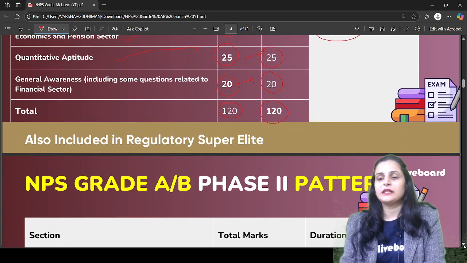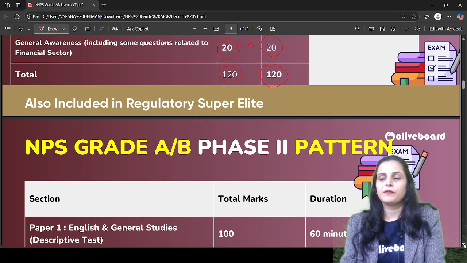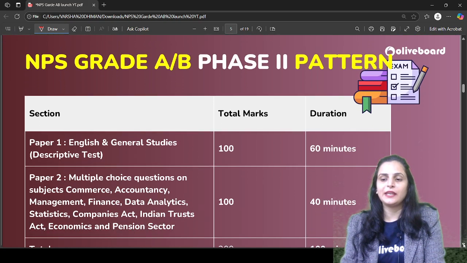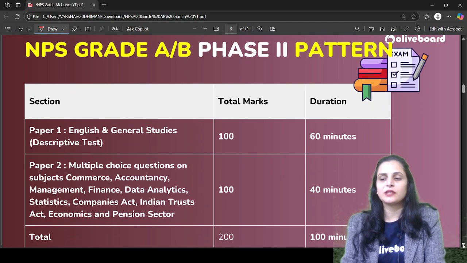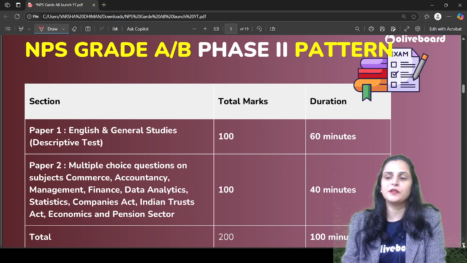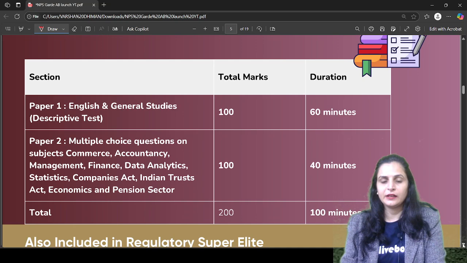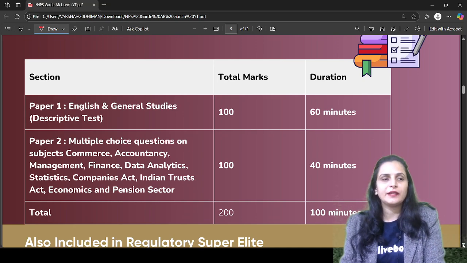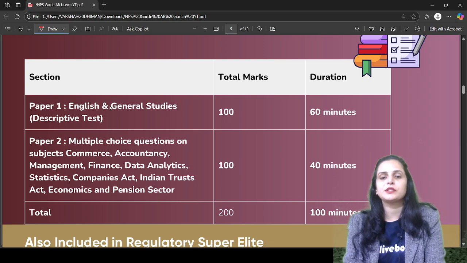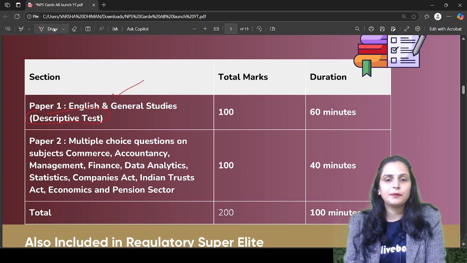And guys, let me tell you one more thing: the phase 1 and phase 2 examinations will be conducted on the same day, right? If you qualify your phase 1 exam, then only your phase 2 paper will be evaluated. Now let's talk about the syllabus and exam pattern for phase 2. Phase 2 will consist of two papers, paper 1 and paper 2. Paper 1 will have questions from English and general studies, and this specific paper 1 will be a descriptive type paper, right?